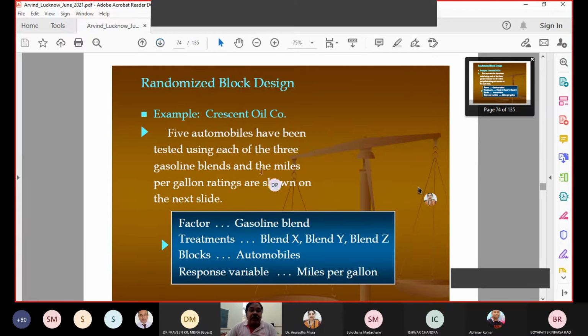So they do experiments for that. So what was done? Now look here, what is your factor here? The factor is the gasoline blend. What is the treatment? The 3 different brands. And what are the blocks? Automobiles. When we conduct the experiment on automobiles, automobiles may vary, because even if I am using 4 bikes that are totally new, their performance may differ from bike to bike, and who is driving is another issue. And the response variable is the mileage per gallon.